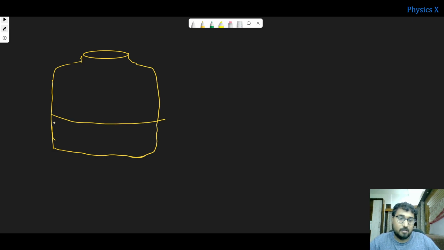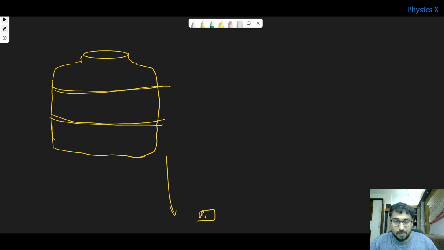It is at a height, and from down you have a pump connected to this tank through pipelines. When you turn on this pump, only then will the water flow up.